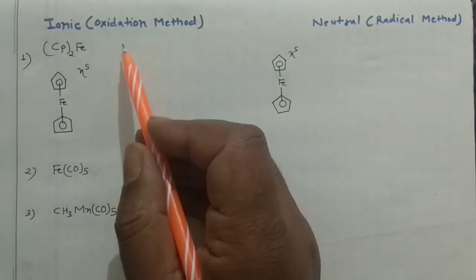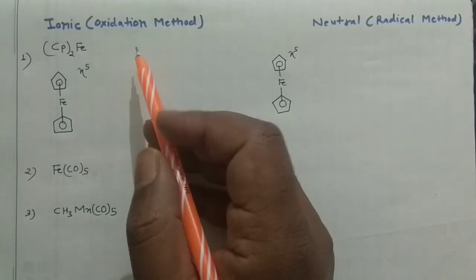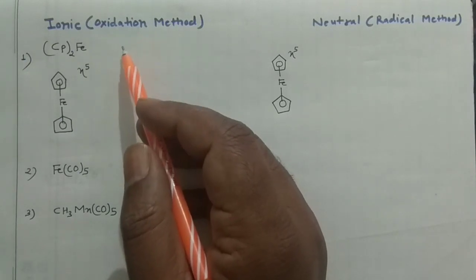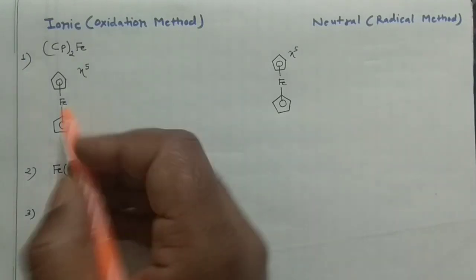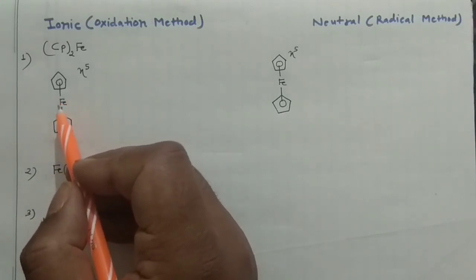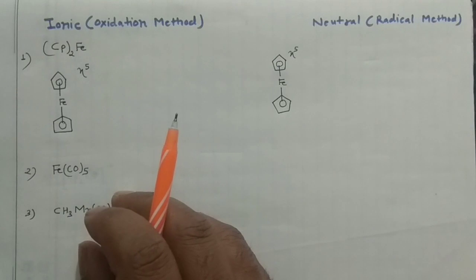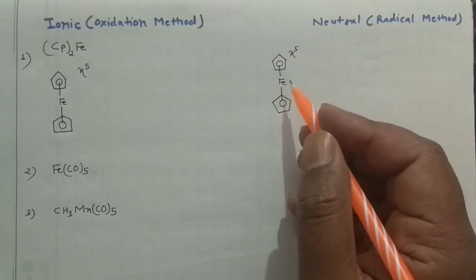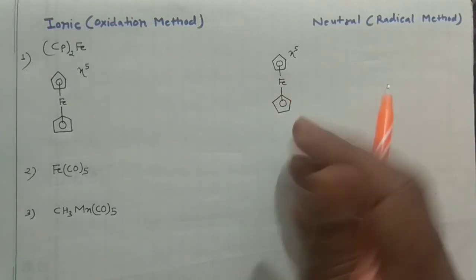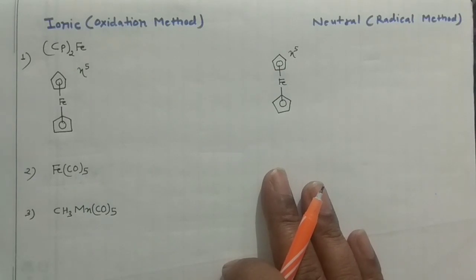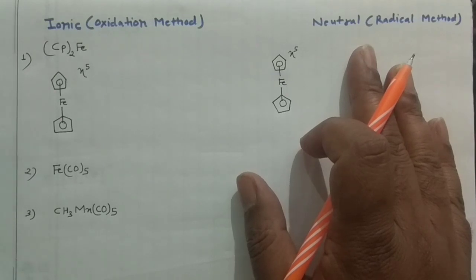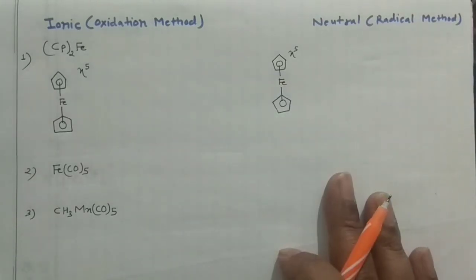While whenever you go for the oxidation method, which is also known as the ionic method, the important thing is that you should learn the oxidation states. I have no problem solving the questions both ways, but personally I feel that this is a little easier for beginners or learners. So I will solve 3 or 4 problems with the 2 methods, and later on I'll switch to the neutral method only. It is up to you how to practice, because if I continue using both methods for all the problems, I have 30 problems, and 30 problems will take more time.